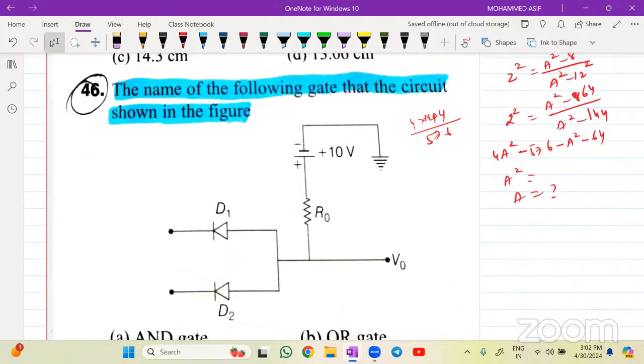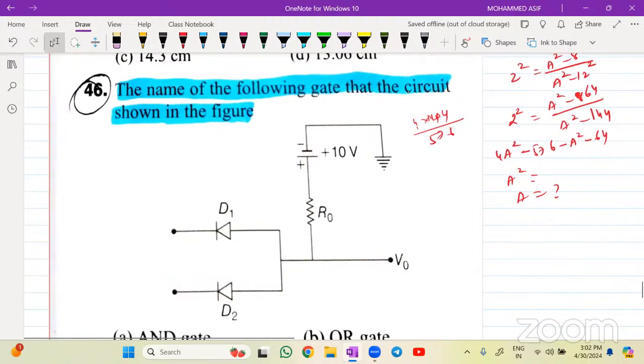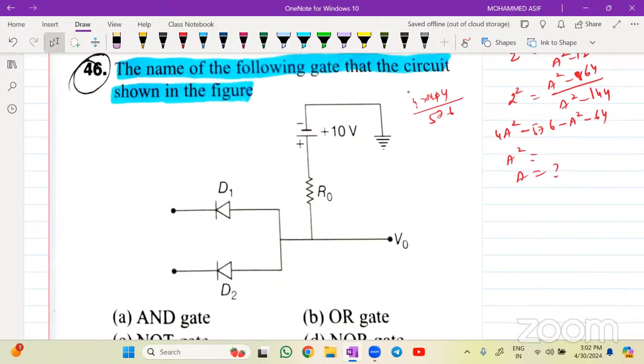Question number 46. The name of the following gate that the circuit shown in the figure. कितना होगा बेटा बताइए? D1, D2 positive, and this is 10 volt. चलो बताइए. This is P, this is N, this is P, and this is N. Both of them are connected to the same potential, and it is Earth. Okay, no?